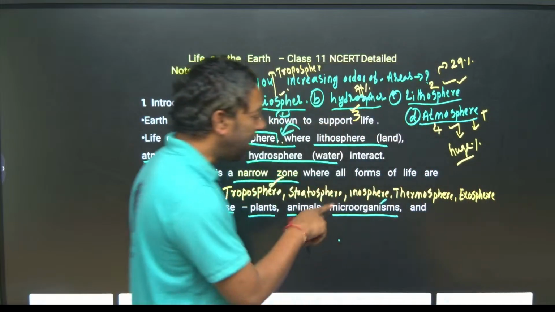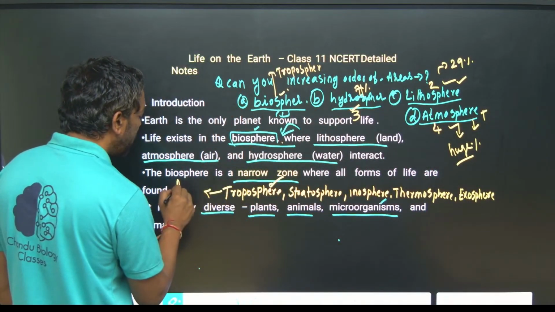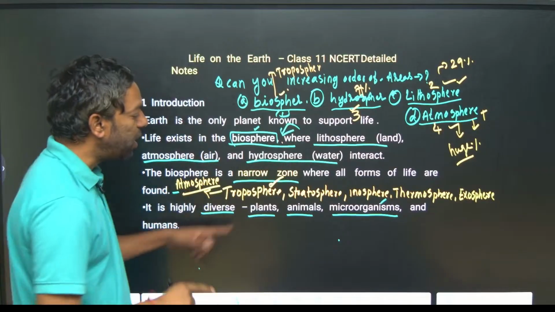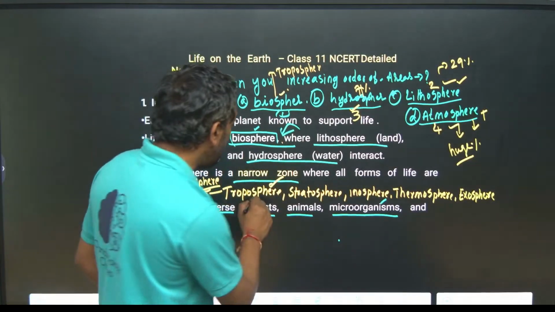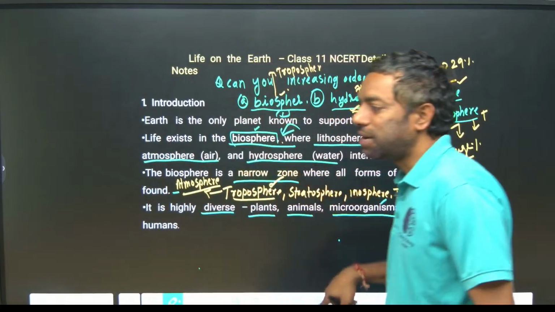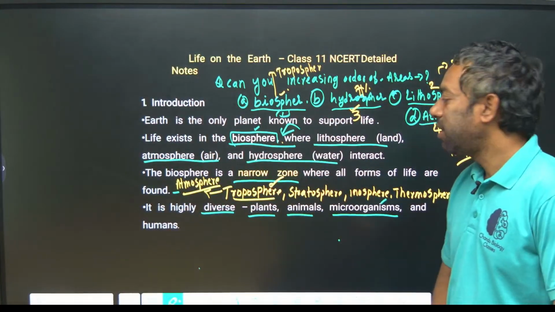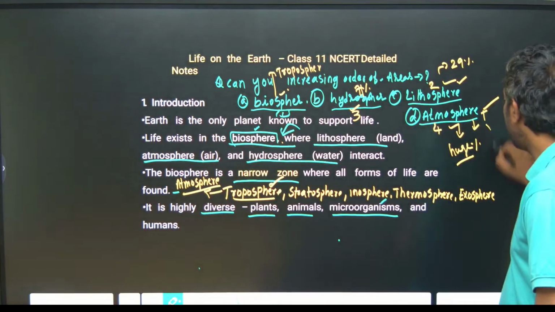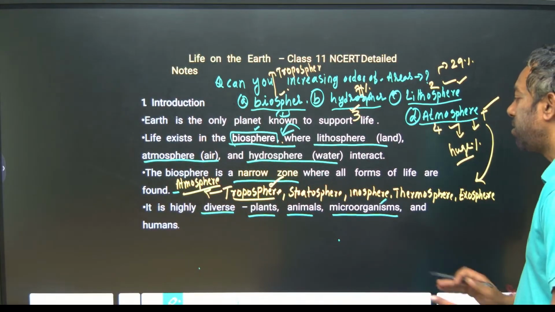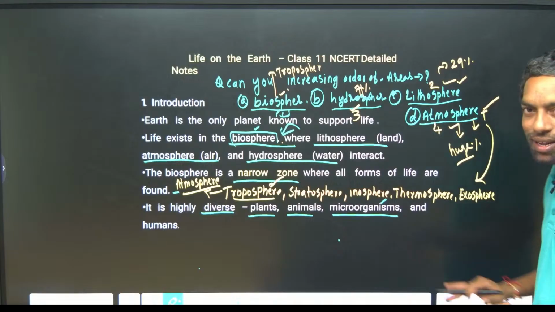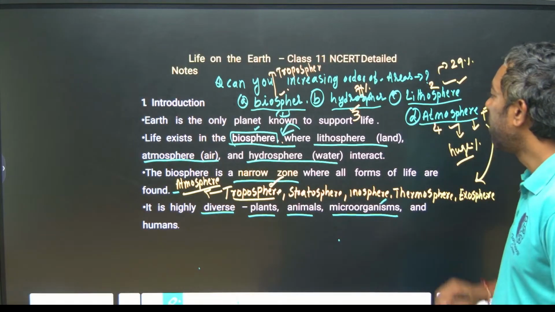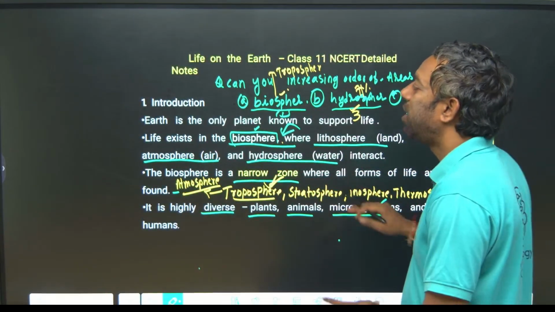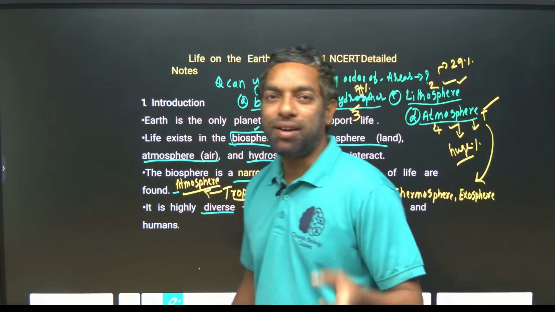These are the layers in the atmosphere. The zone that supports life is the troposphere, guys. This is life on the earth, the spheres on the earth.